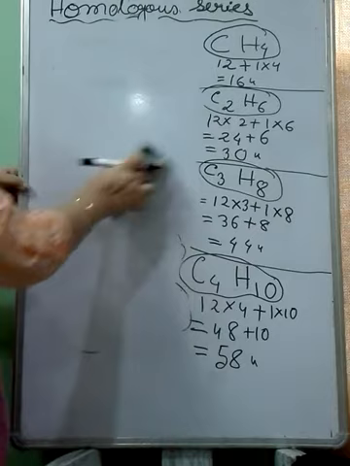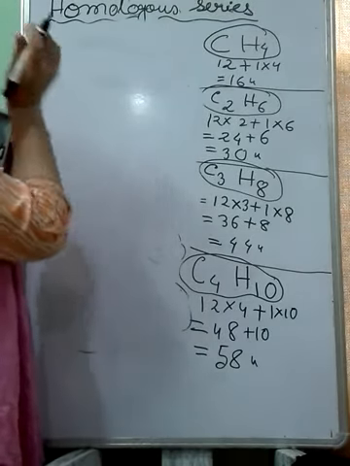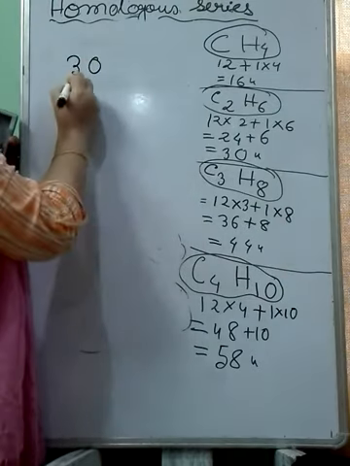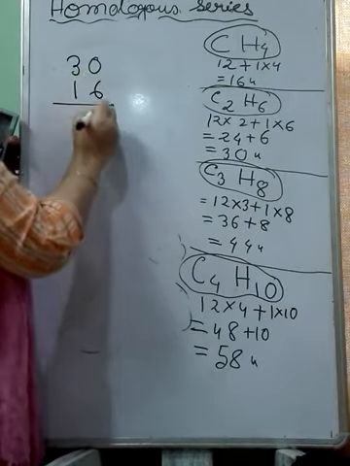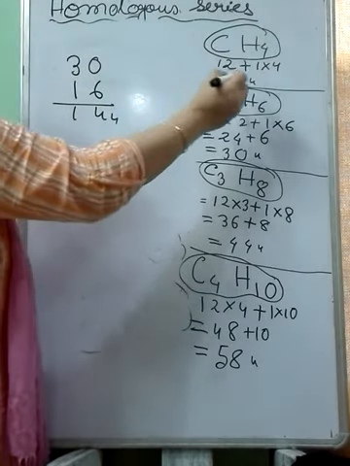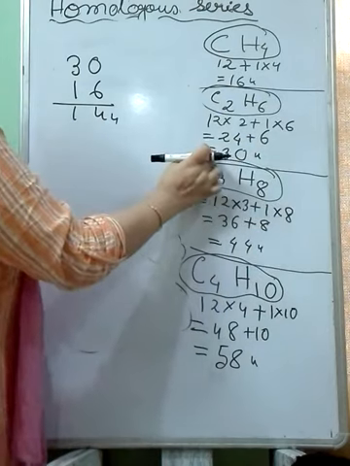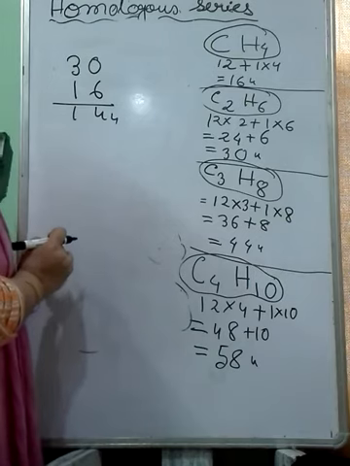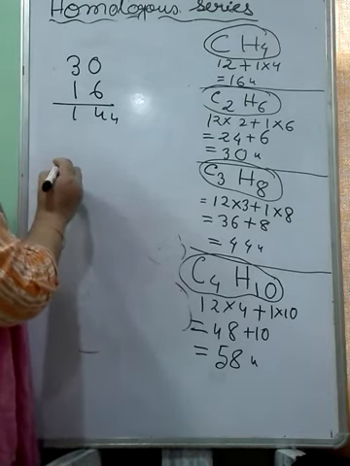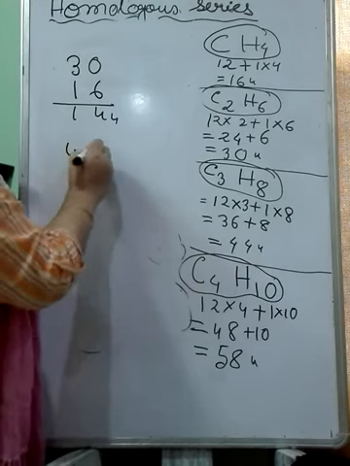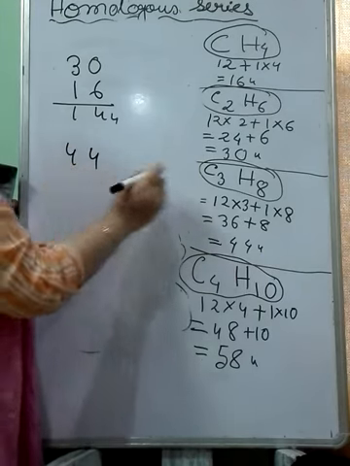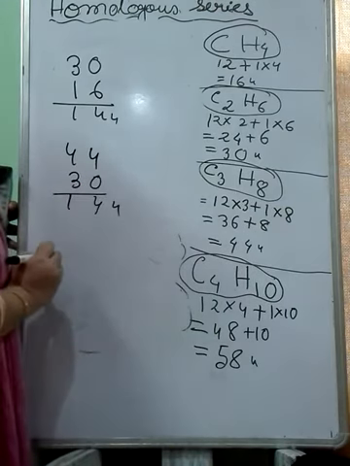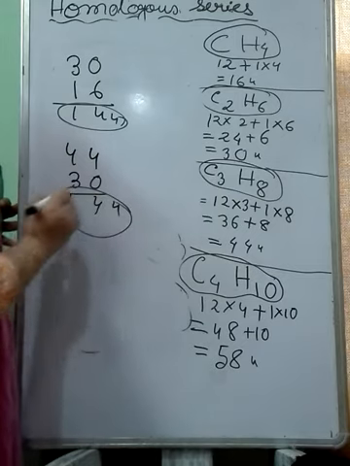Suppose the molecular mass of ethane is 30, then you subtract the molecular mass of methane from it, it will be 14 U. That means if you add 14 U here, you will get the molecular mass of the next member. Then again, for propane, subtract the molecular mass of ethane from it, you will get 14 U. You see, the molecular mass difference is the same.